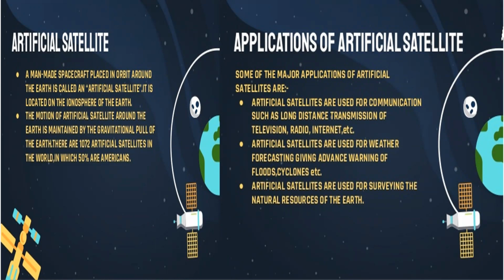Artificial satellites, as we know, have many uses. These artificial satellites are used for communication purposes, such as for radio programs, television, internet, etc. They are also used for weather forecasting, such as rainfall, snowfall, and for giving advance warning of floods and cyclones.